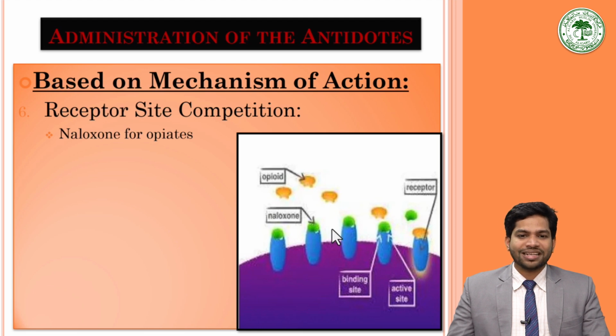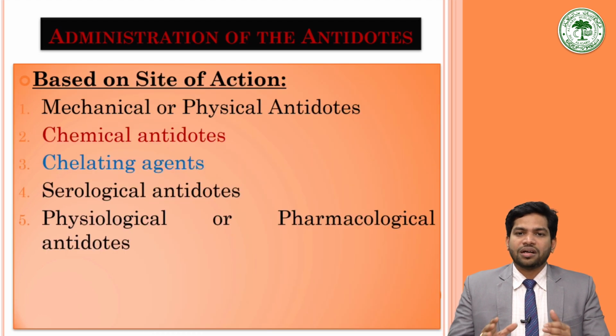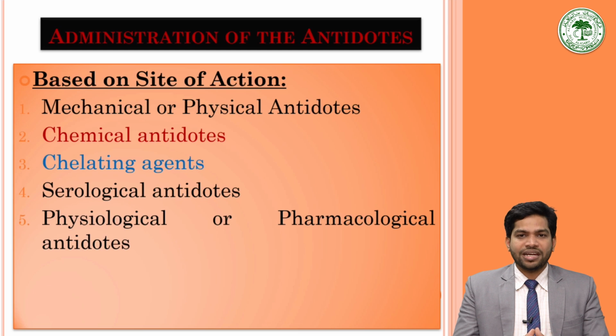So the pharmacological action of the opioid is prevented. This is receptor site competition, whereas in atropine it is receptor site blockade. Both are different mechanisms. This is about the classification of antidotes based on the mechanism of action.